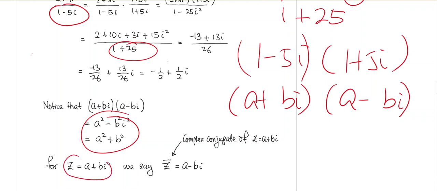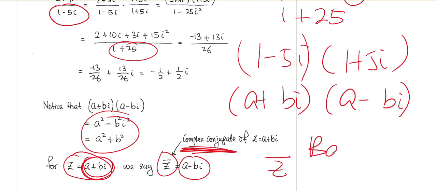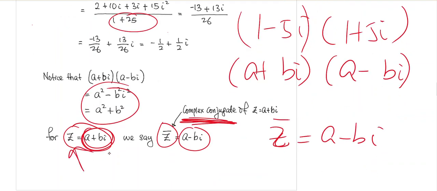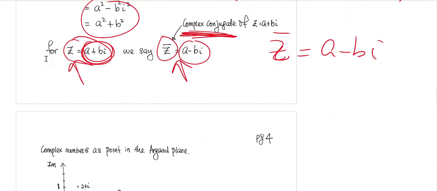For a complex number a plus bi, a minus bi is known as the complex conjugate. The notation is z bar. So if z is this, z bar is going to be a minus bi.